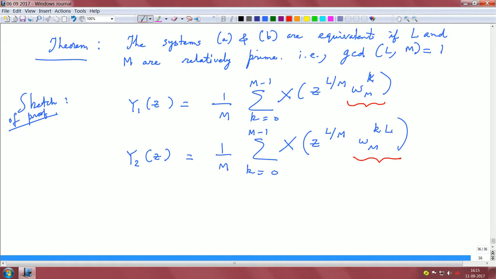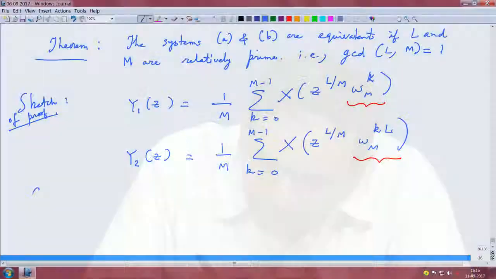So now if we ensure that both of them are equivalent or the sets are the same, then I think we are proving that these two systems are identical. So I will put this as a claim